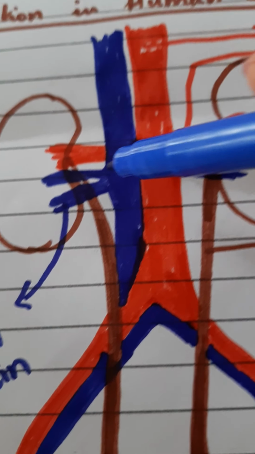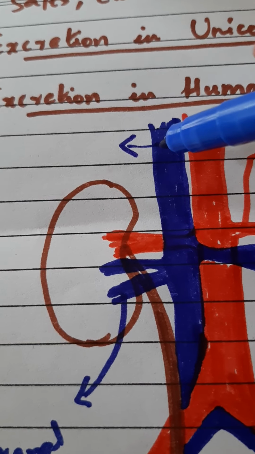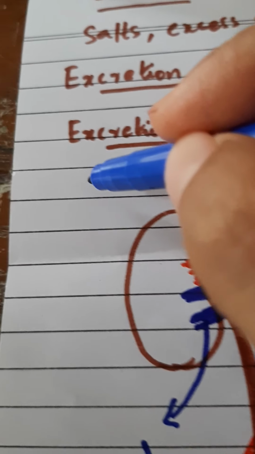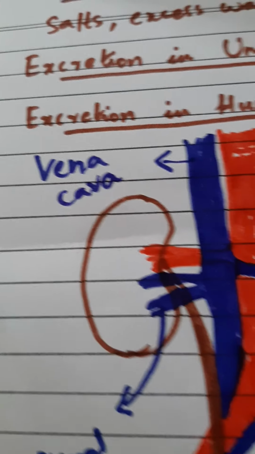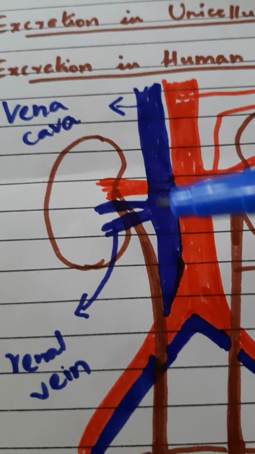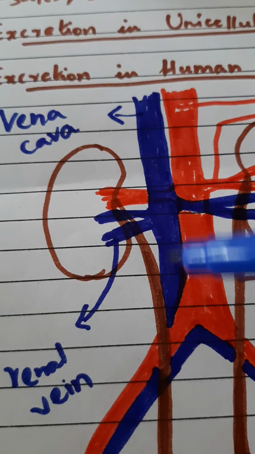The renal veins will join together to form the vena cava that will go to the right atrium of the heart. This means that the vena cava, though it is having deoxygenated blood from the kidneys, will have blood which is free of nitrogenous waste.